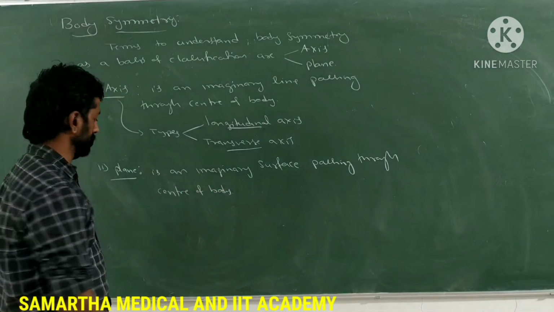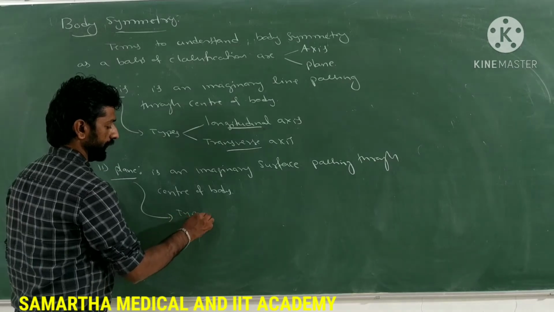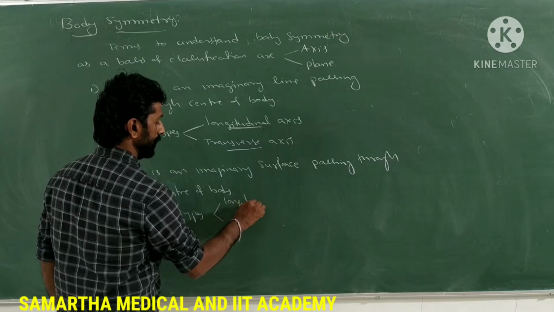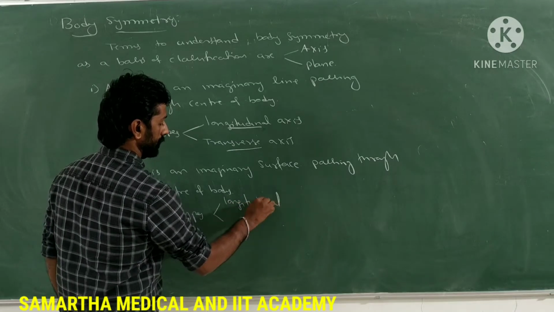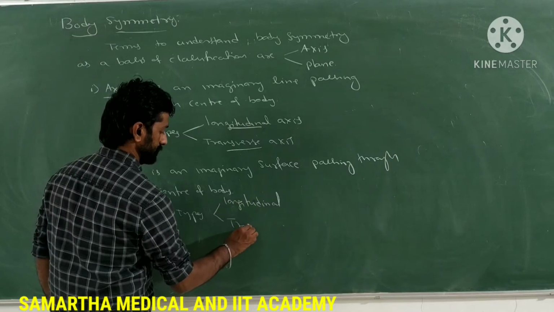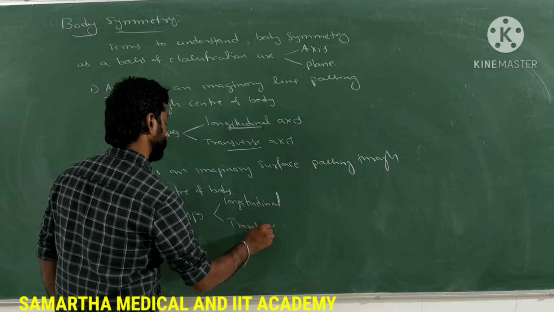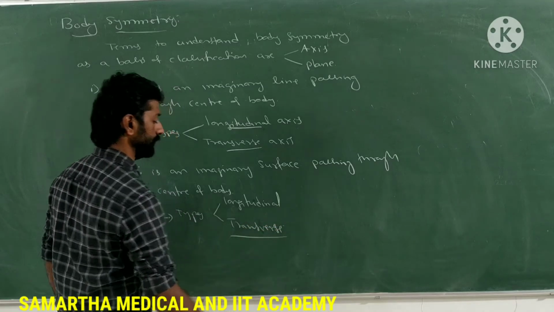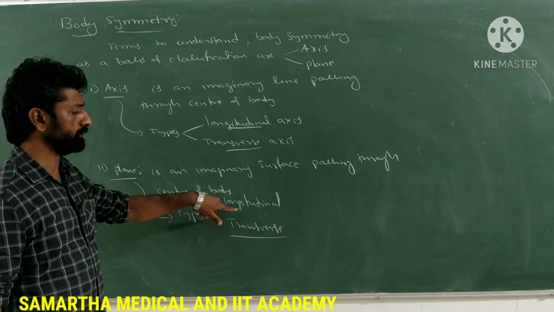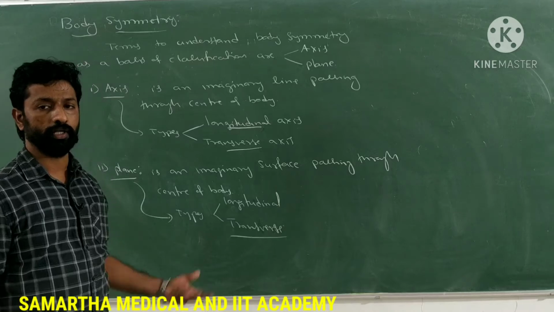Here also the plane is of two types. What are those types of planes? They are also longitudinal as well as transverse. If it passes from left to right or right to left, it is called a transverse plane, and if it passes from bottom to top or top to bottom, that is called a longitudinal plane, right?